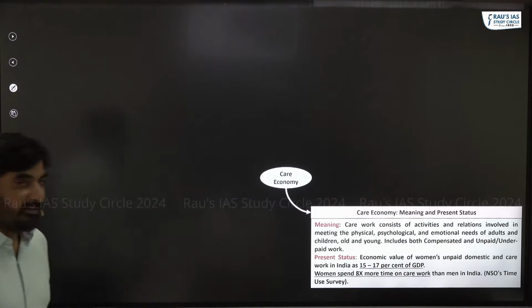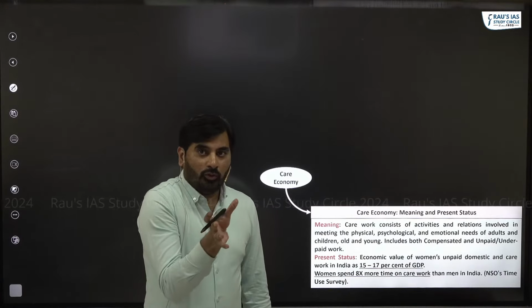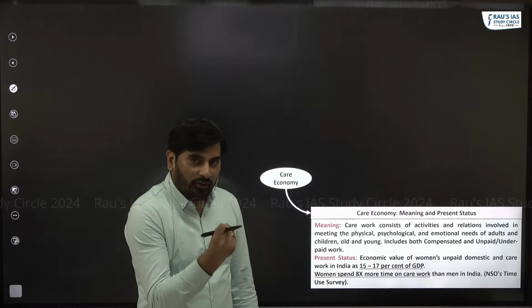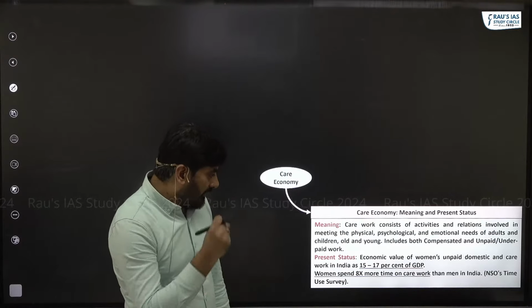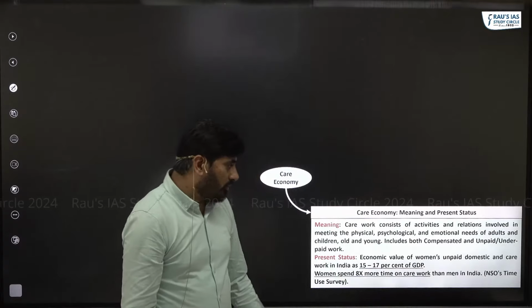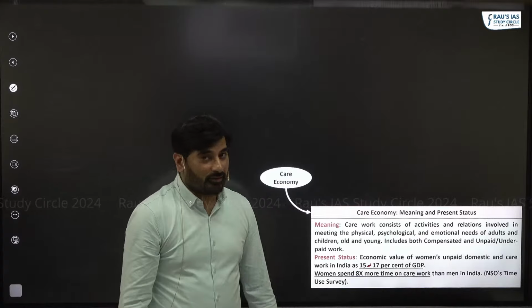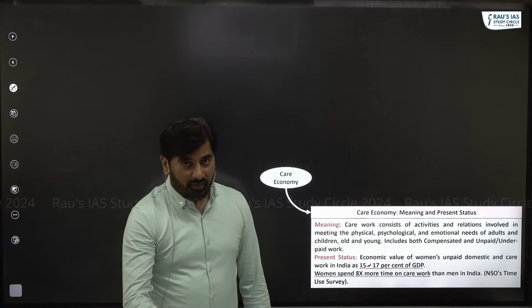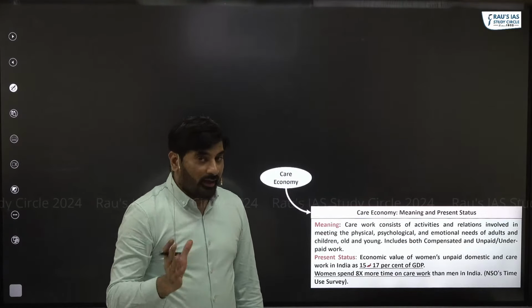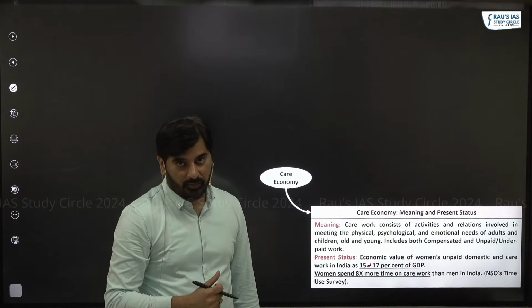If you look at the present status of care economy, the Economic Survey has tried to calculate what is the value of care economy. The Economic Survey has pointed out that the economic value of women's unpaid domestic and care work is as high as 15 to 17% of GDP. This is probably the first time we have an estimate of what exactly is the contribution of women in terms of the care economy. 15 to 17%, which is quite humongous.